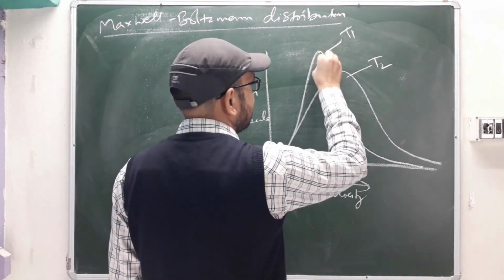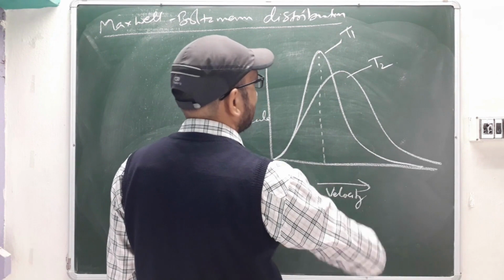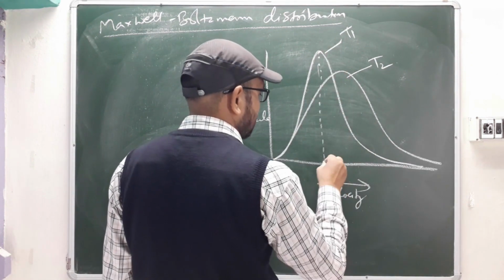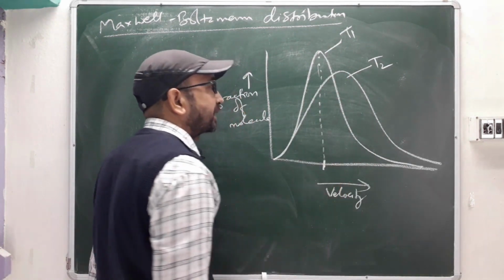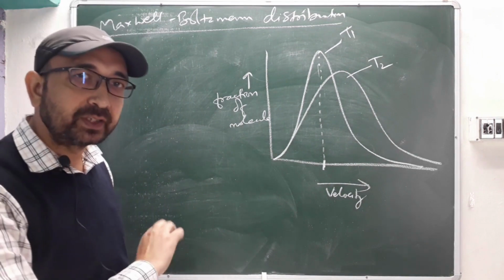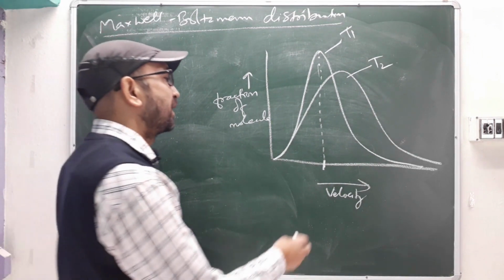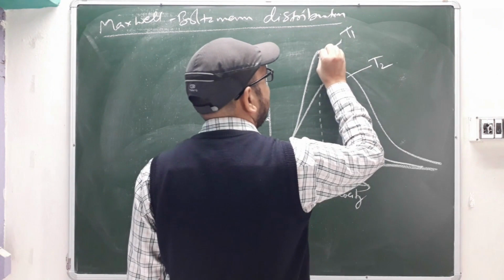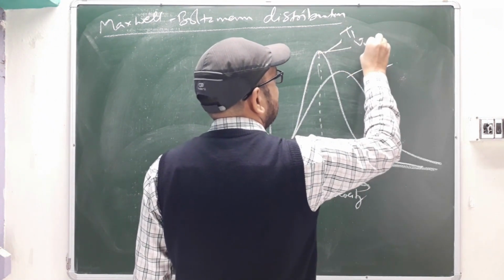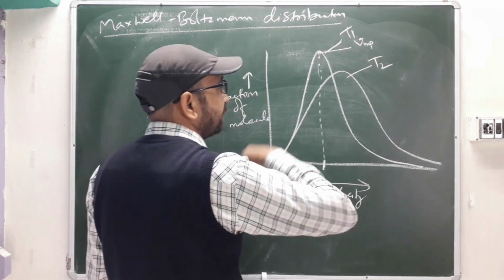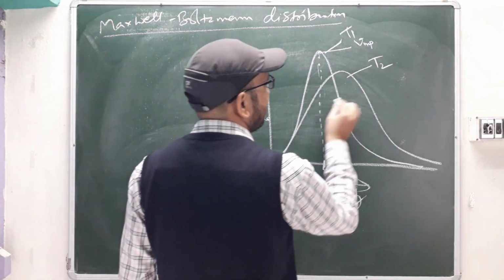Suppose at this place you see, at T1, your velocity is reaching here where the maximum number of population is passing through this velocity in temperature T1. So this will be your most probable velocity, MP. Suppose you are increasing the temperature.